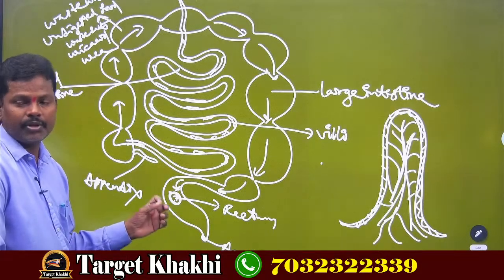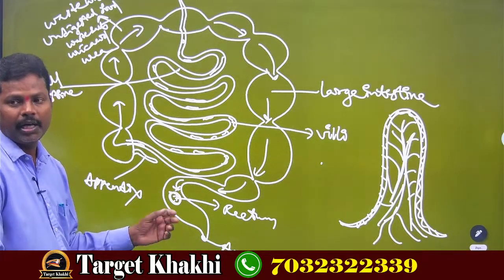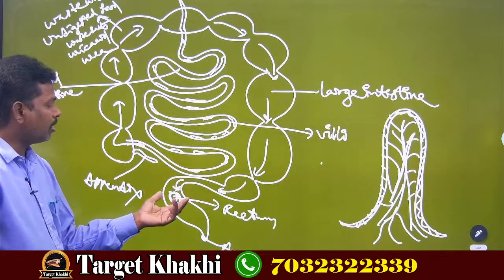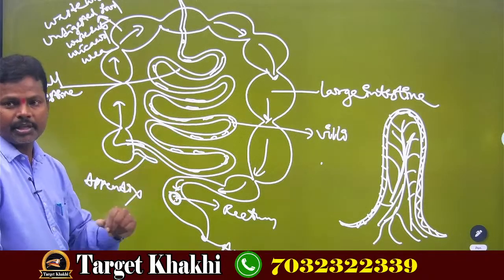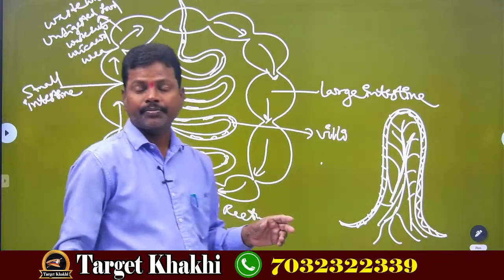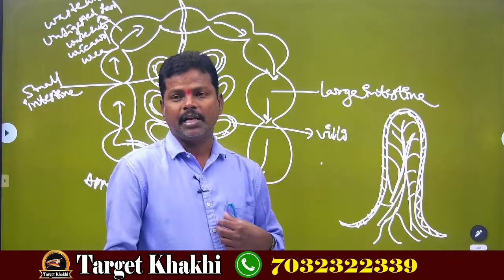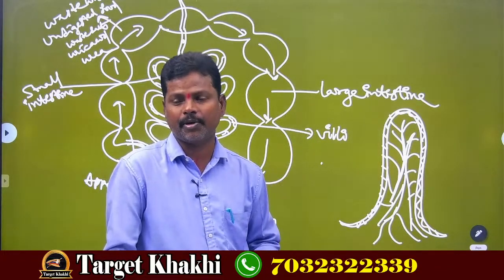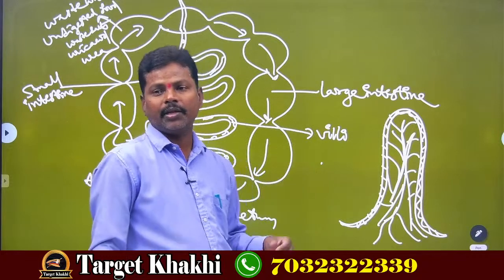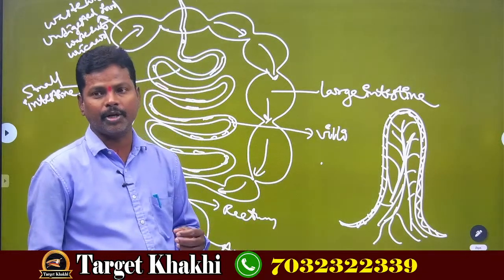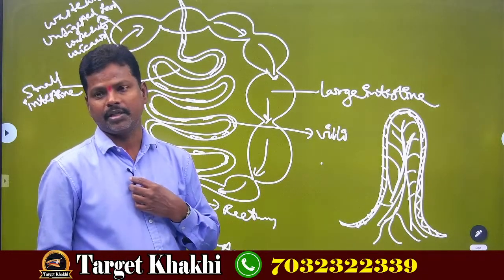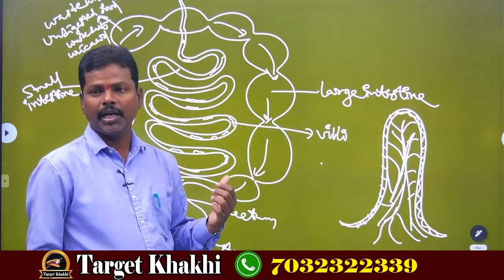Because undigested food should be sent out in proper time, otherwise the digestive system will become filled with more gases and we feel some constipation problem, right? So the fecal matter which is unwanted in our body should be sent out through the anus.